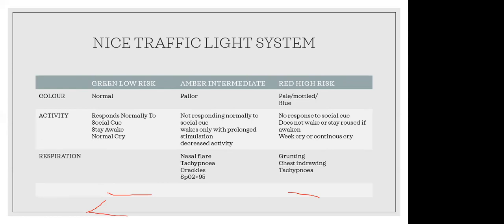That is the amber, that is the intermediate zone. In the red or high risk zone, the child is not responding to social cues, does not awake or stay aroused if awakened, and the cry is weak or continuous. We have to assess that the child is in the high risk zone.